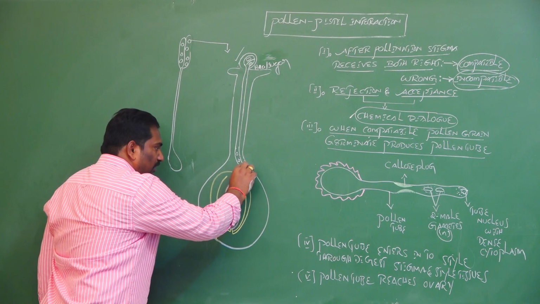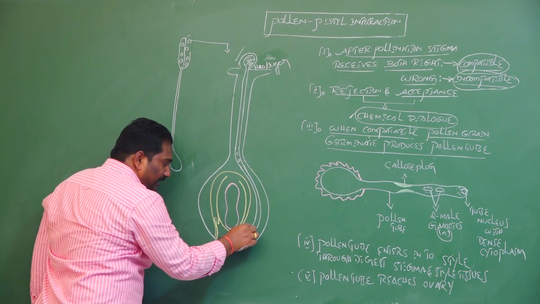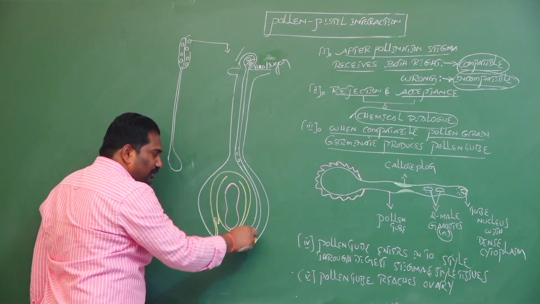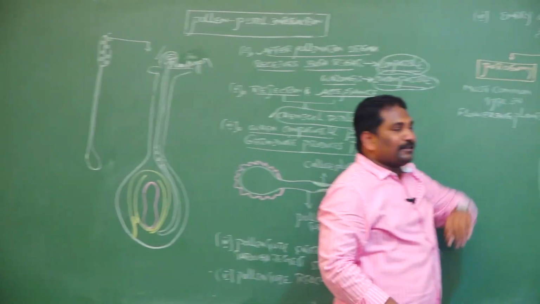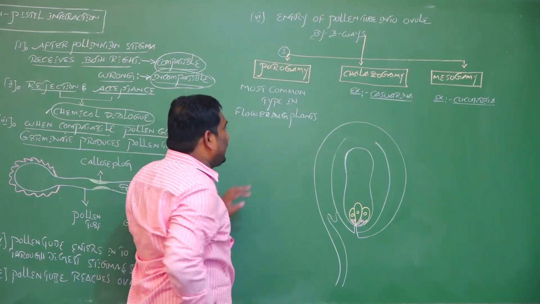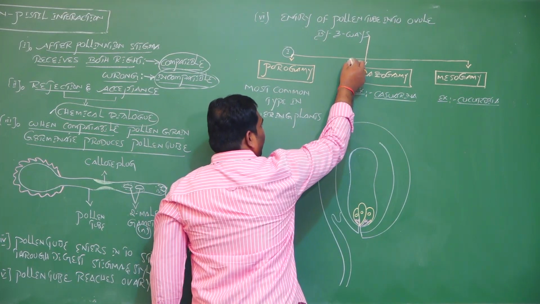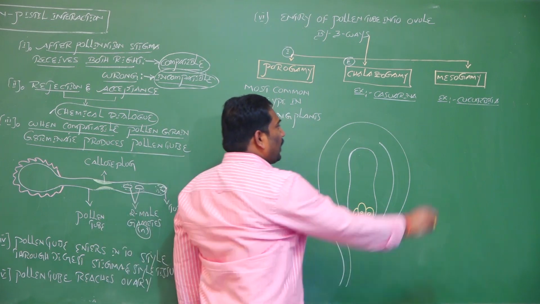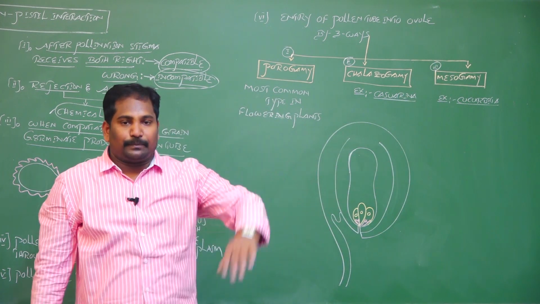After reaching the ovary, the pollen tube tries to enter the ovule. The entry of the pollen tube into the ovule happens in three different ways. The first is porogamy, the second is chalazogamy, and the third is mesogamy.